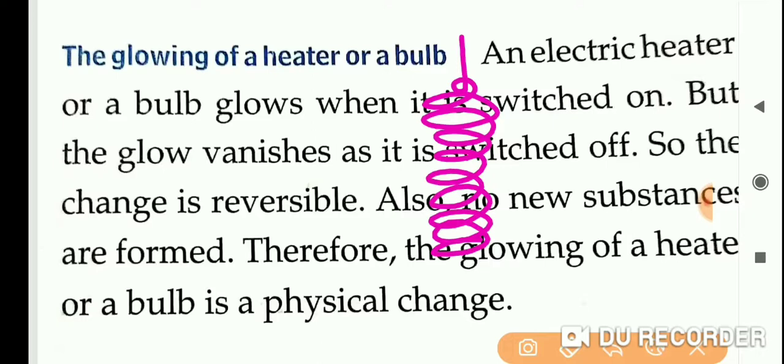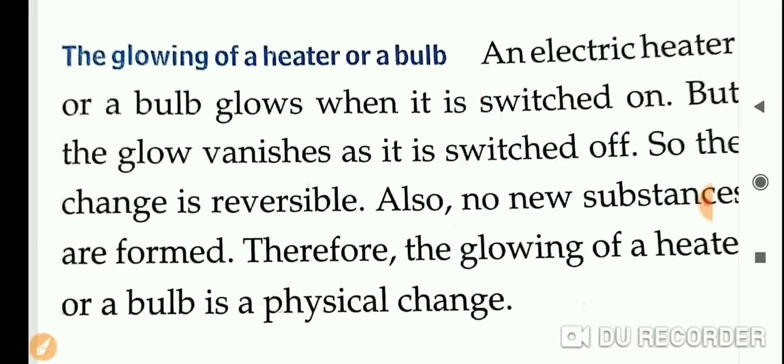When we switch it on and start to heat it, does that metal change? The metal will not change, the substance is not changing, right? When we turn it off, what happens? Will the substance change? No, its temperature will just go down. The substance is not changing.